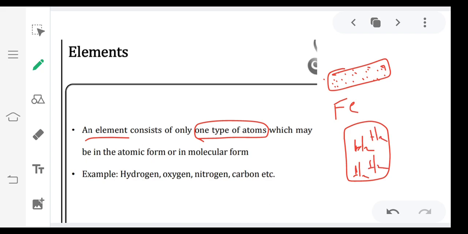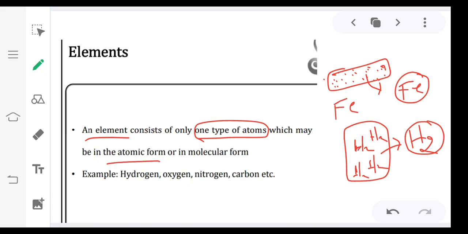Only hydrogen molecules. So hydrogen is an element, but it exists in molecular form. Iron is also an element, but it exists in atomic form. This is an atom, this is a molecule. So that's why they said it may be in atomic form or molecular form. Examples: hydrogen, oxygen, nitrogen, carbon, like that.